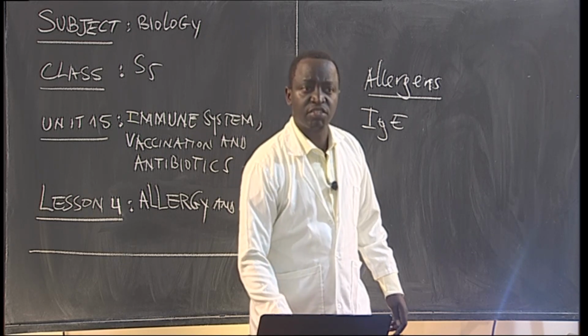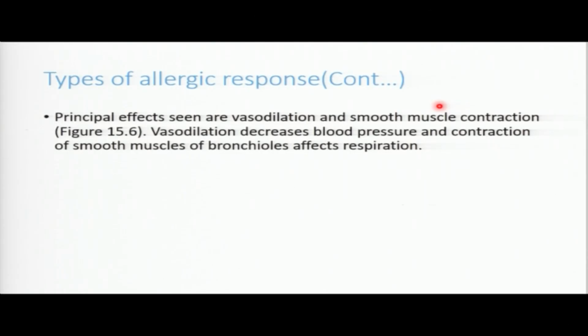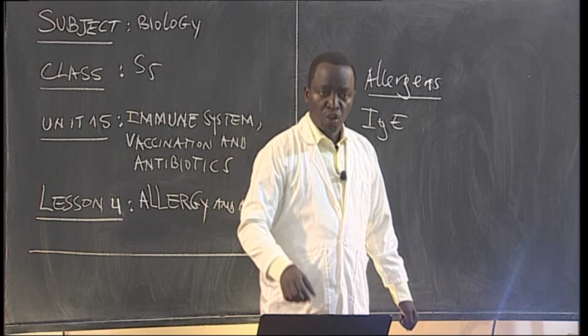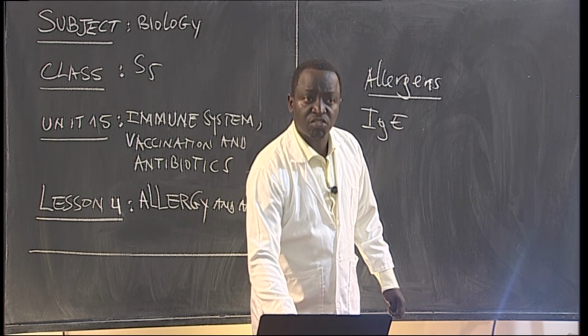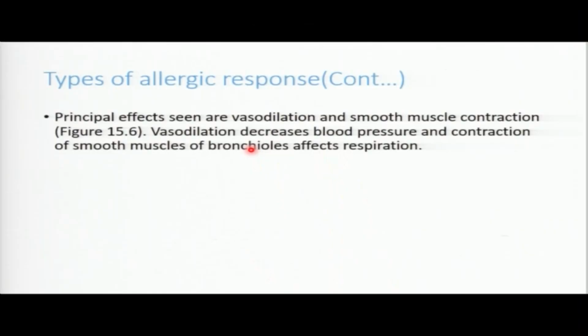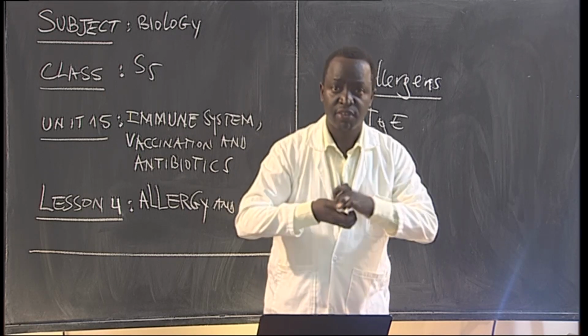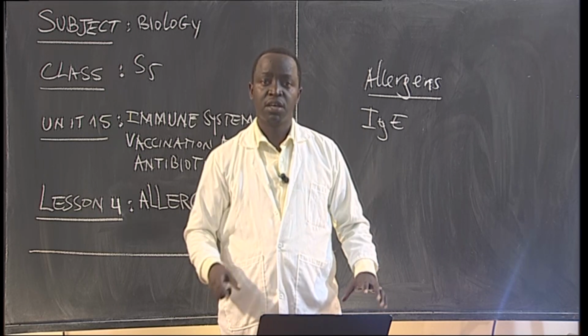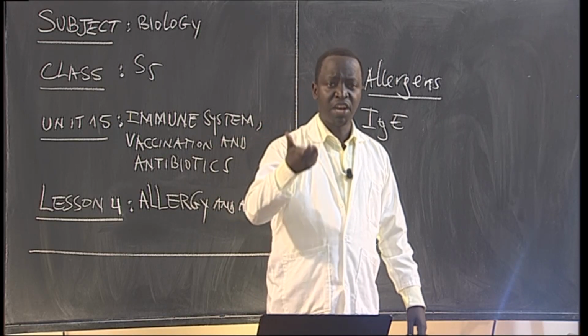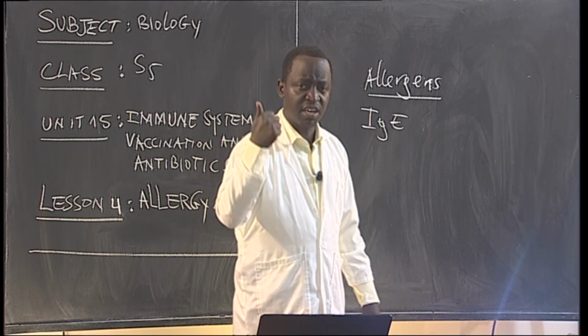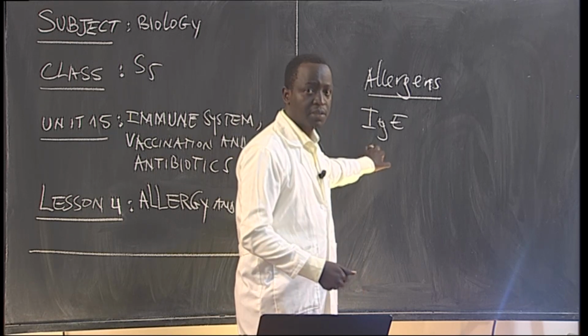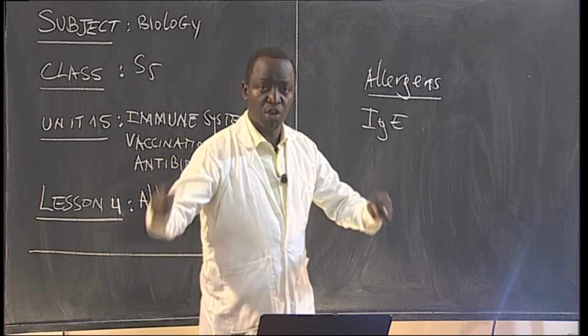Now, smooth muscles, they are going now to do what? To contract. You see? Now, as I have said, vasodilation decreases what? The blood pressure. Contraction of the smooth muscles of the bronchioles affects respiration. That's why sometimes this can cause you to sneeze or to cough, once there is presence of dust in the respiratory tract. You see, this is a kind of allergy. And this allergy is ensured by what? By some antibodies that are going to bind on what?